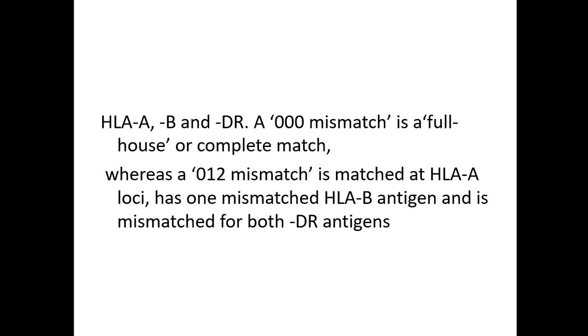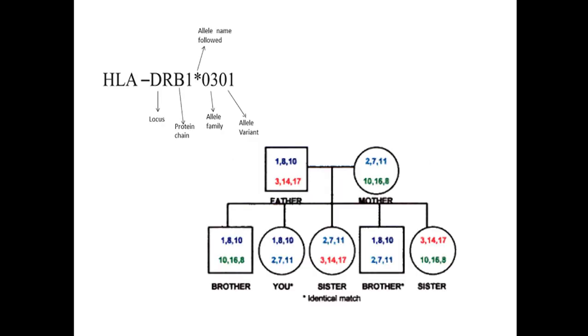The order is first A, B and third DR. So 0, 1, 2 mismatch means HLA A is matched, the HLA B antigen is mismatched at one, and at the DR antigen both antigens are mismatched.